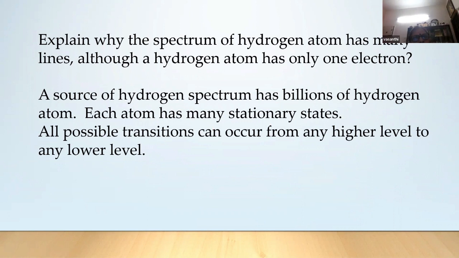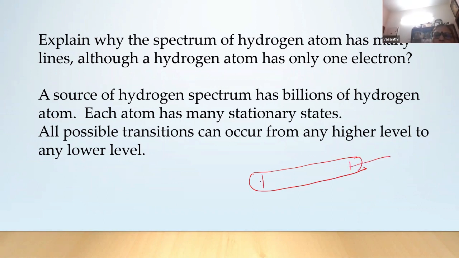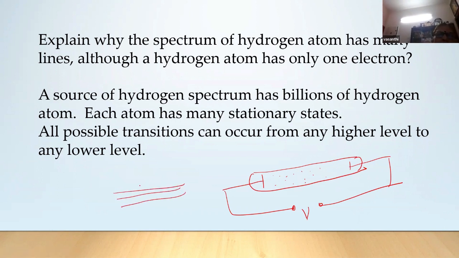But see, if you take a source of hydrogen spectrum, say hydrogen gas, and you excite it, suppose you fill the hydrogen gas in a tube and have 2 electrodes and a very high potential difference V is applied, what will happen? There are millions of hydrogen atoms. So each atom has many stationary states. Though hydrogen has one electron, the allowed stationary states are many, n equal to 1 to infinity.